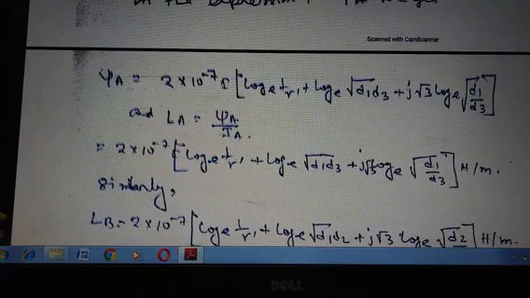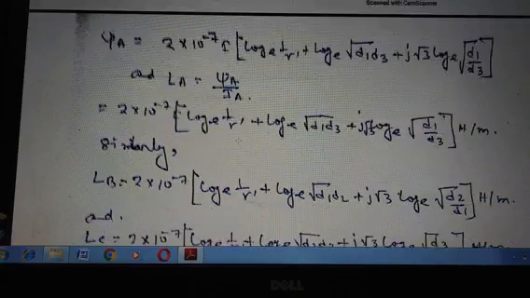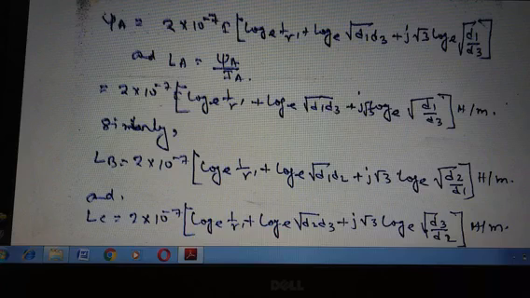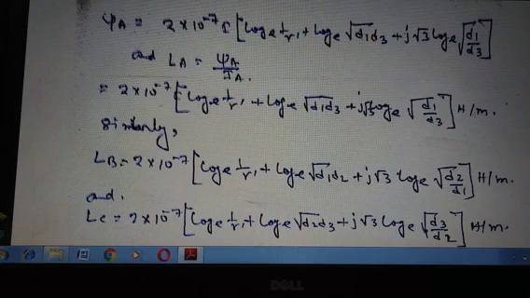And LA equals psi A by IA. So that is equal to 2 × 10^-7 × (ln(1/r') + ln√(D1 D3) + j√3 ln√(D1/D3)) Henry per meter.